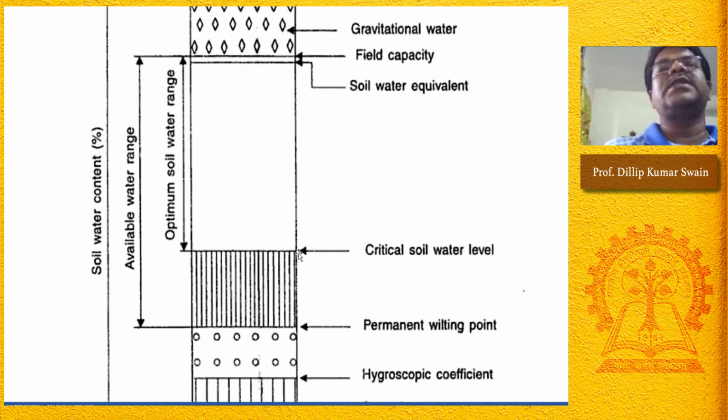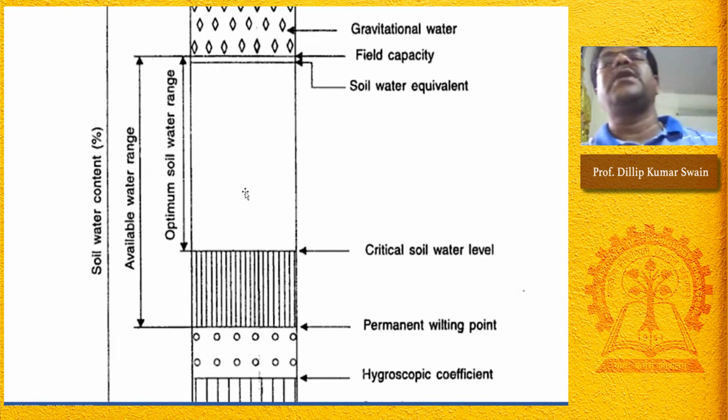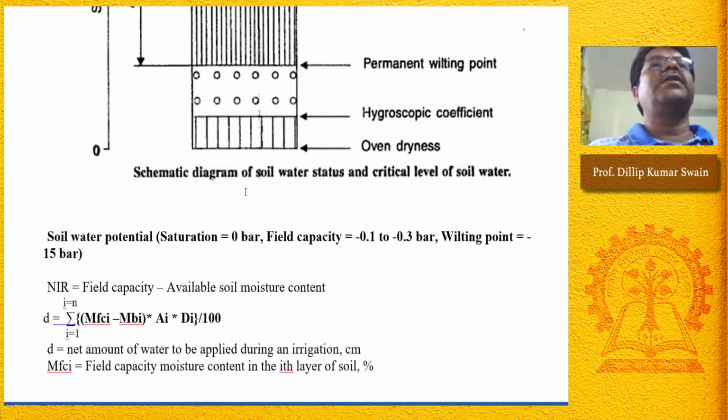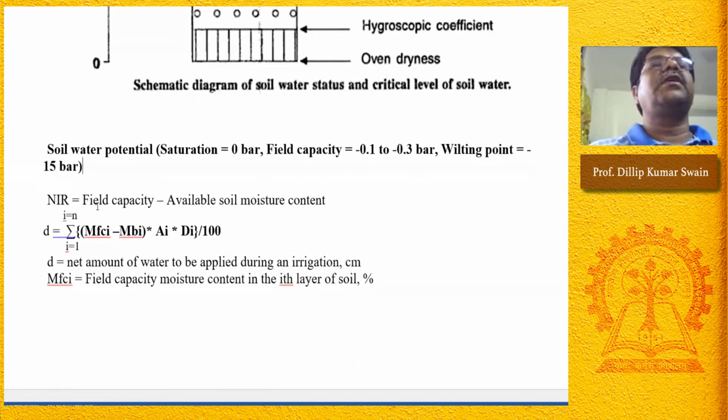If you delay irrigation, then there is stress and there will be loss in yield. That's what I say, the critical soil water level, and this is the optimum soil water range for the optimum growth and development of the crop. So now we'll discuss how to calculate the irrigation requirement. This I will discuss in the next class.